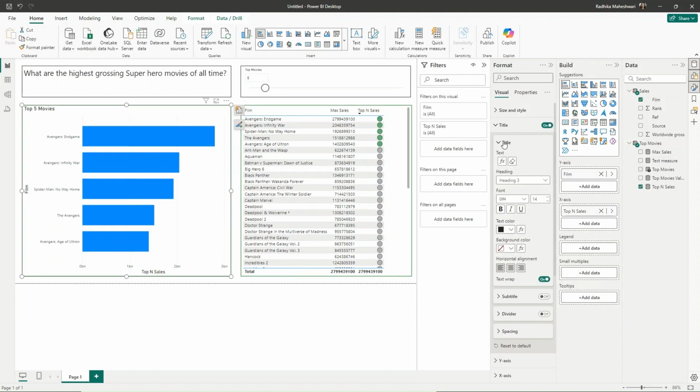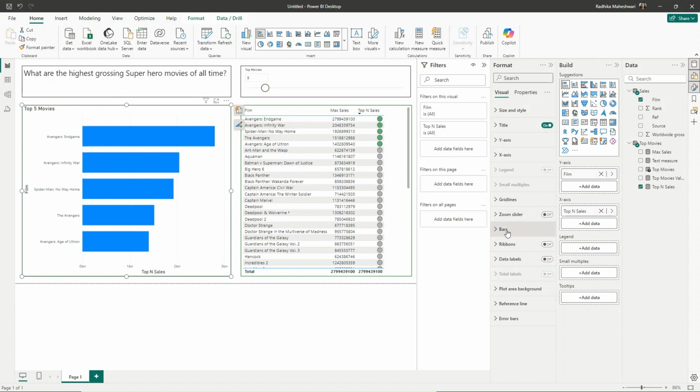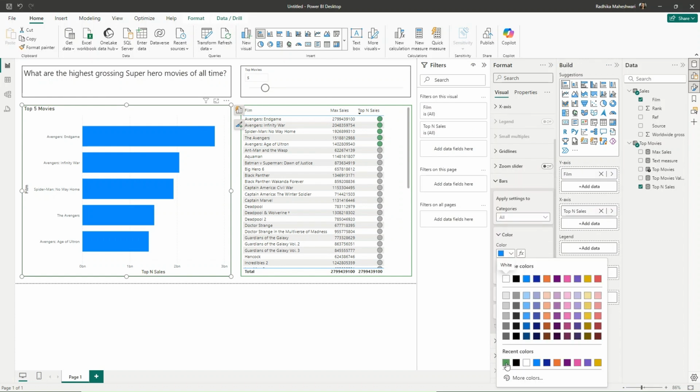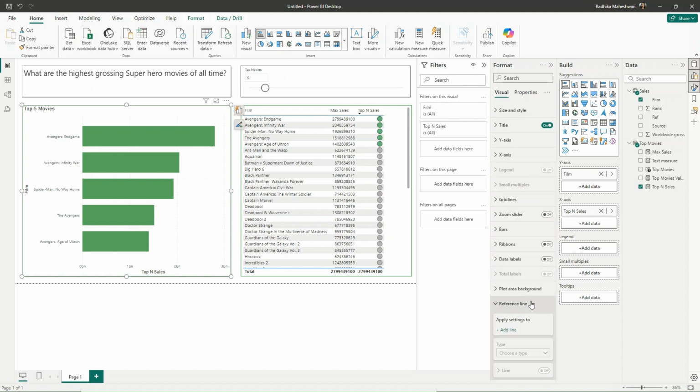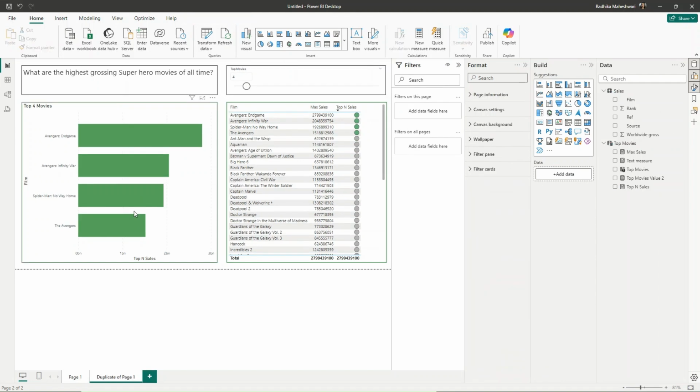We'll also change the color of these bars. So we'll go to bar and change it to the green color that we selected. And we also need to add a reference line which will show the average value of all of these sales. It will not show average of all the films, but only of the films that are present in this visual.